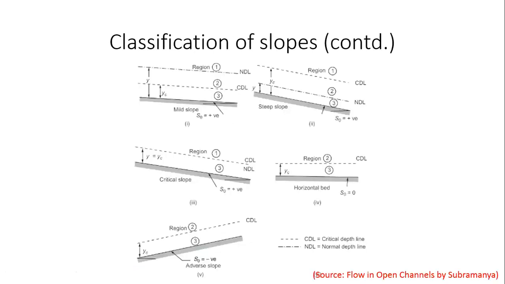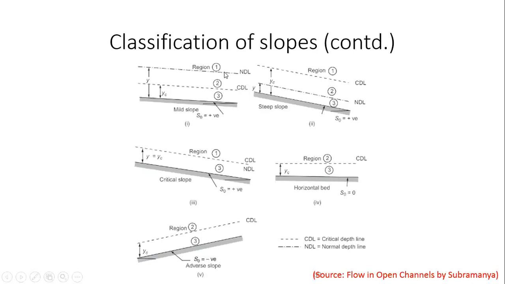Now, continuing with that classification, let us say I have a mild slope over here, right? By definition, in a mild slope, the normal depth of flow will be greater than the critical depth of flow. This figure comes from Professor Subramanya's book, Flow in Open Channels, right?